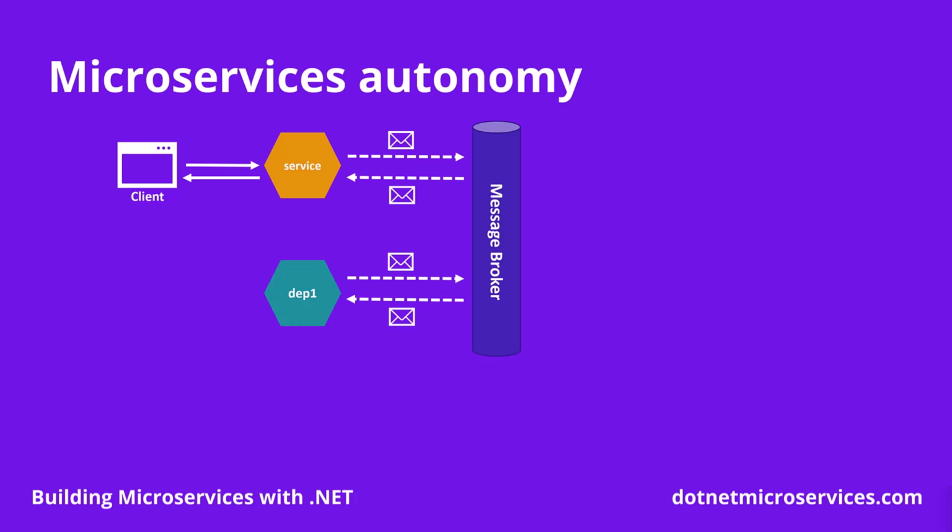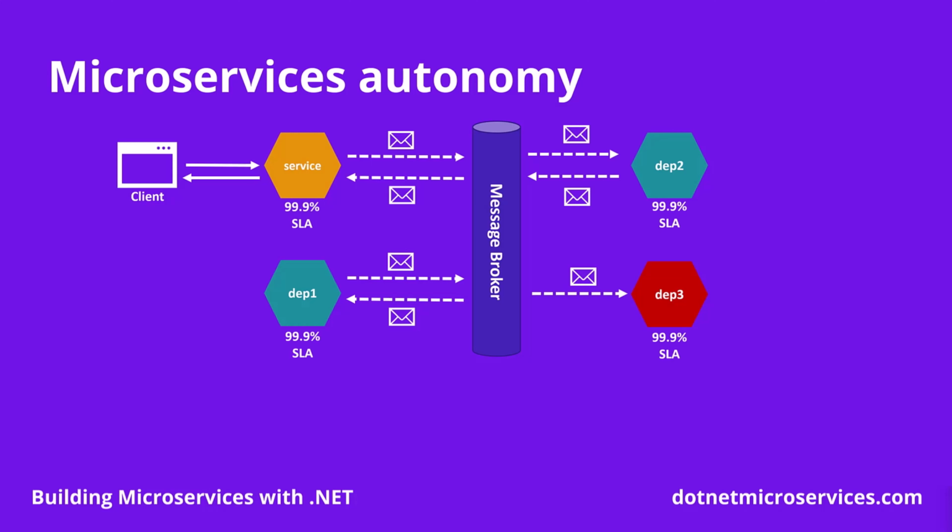All of the services in our system would follow the same message-based approach, including cases where a reply is not required from the called service. The great thing about this kind of layout is that when one of the dependent services fail, it would not cause any impact on the other services, since all of them have been decoupled from each other and only talk to the message broker. So the same SLA that one of the services presents can be honored across the entire system, assuming that the message broker offers high availability.